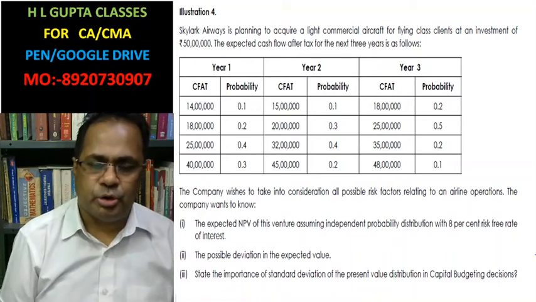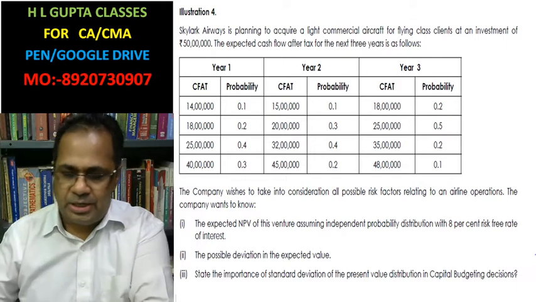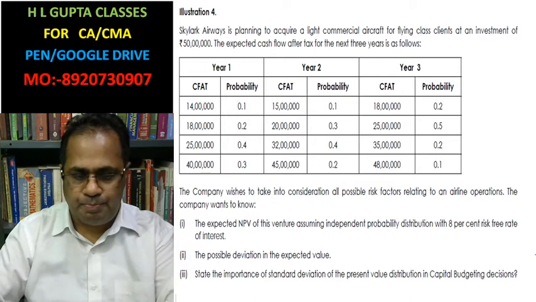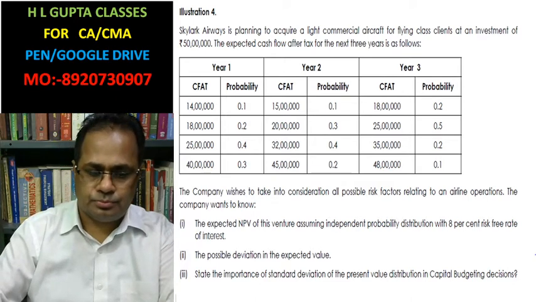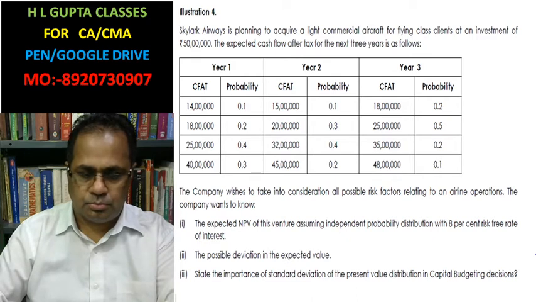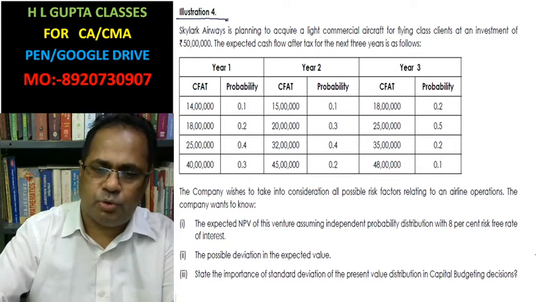Hello friends, I am going to discuss illustration number 4 of risk and uncertainty, CMA final SFM. Please read the question here. Look here, illustration number 4.